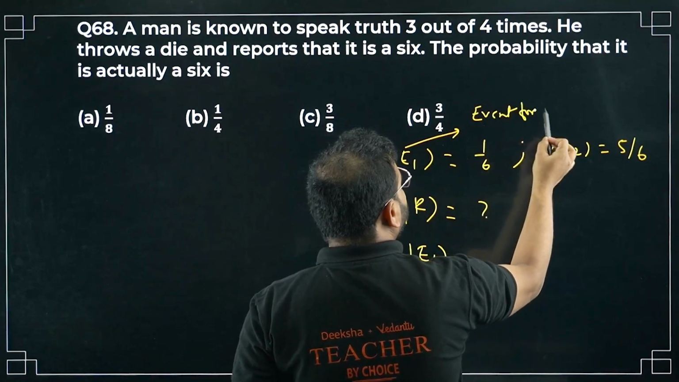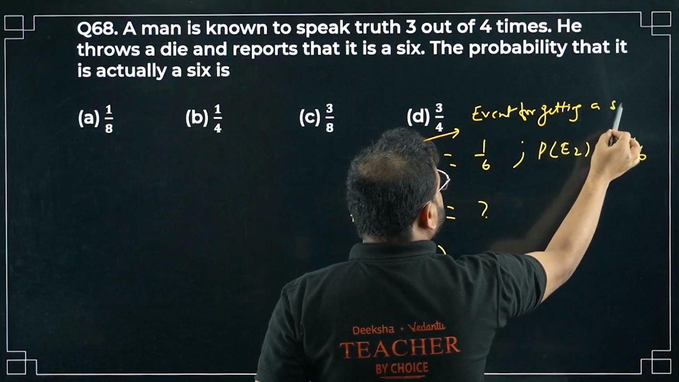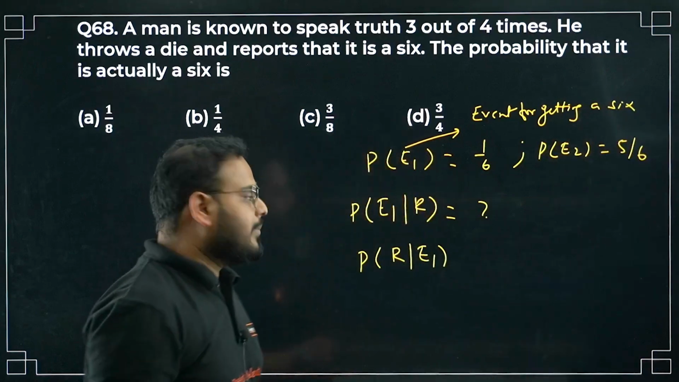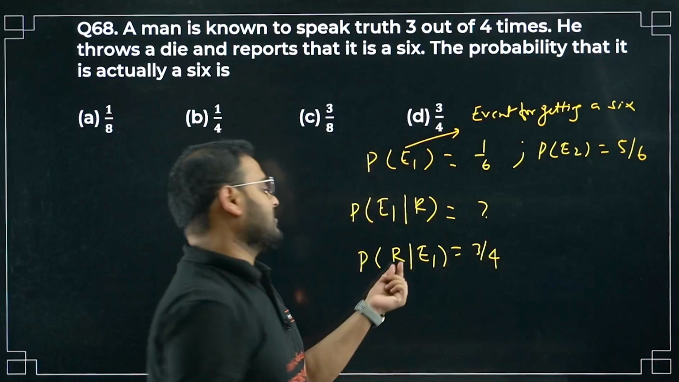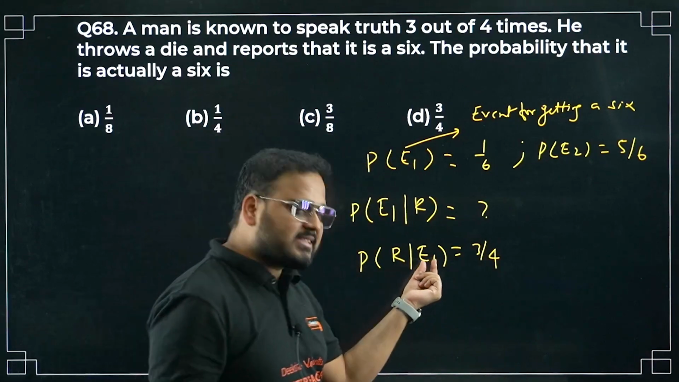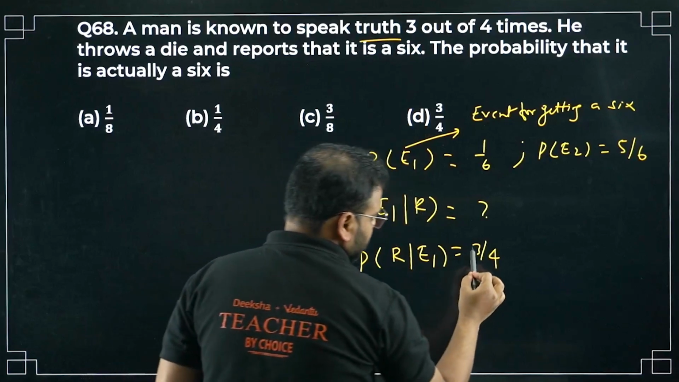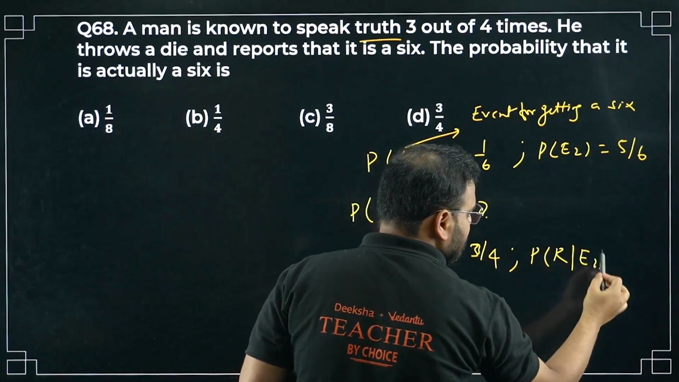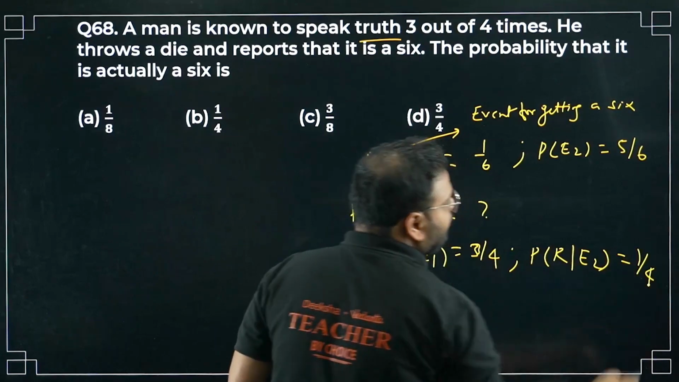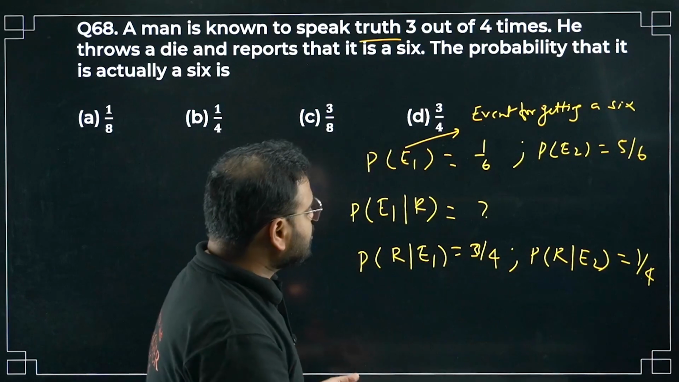Event for getting a 6. It'll be 1 by 6. He reports right: he's getting a 6 and he reports right. So 3 by 4 is speaking truth. And he reports but does not get a 6. That's a lie, so 1 by 4. He reports it's a 6 but does not get a 6. That's a lie. So 1 by 4.